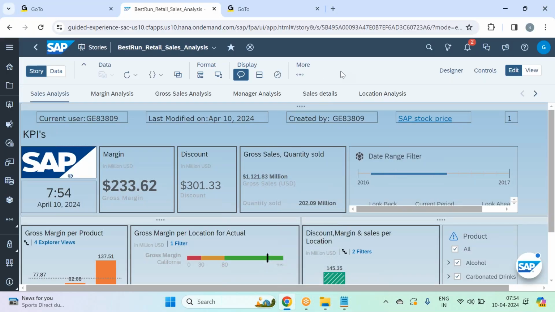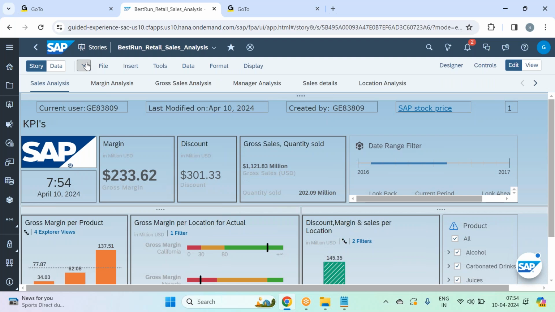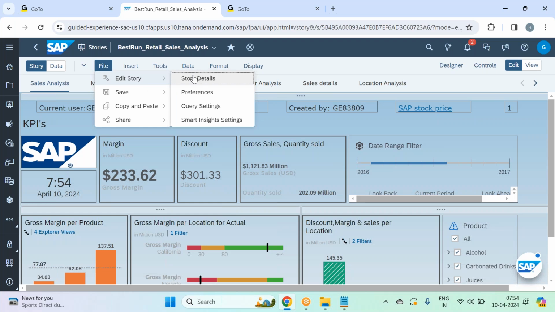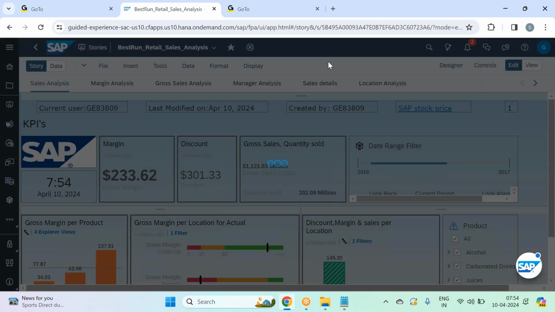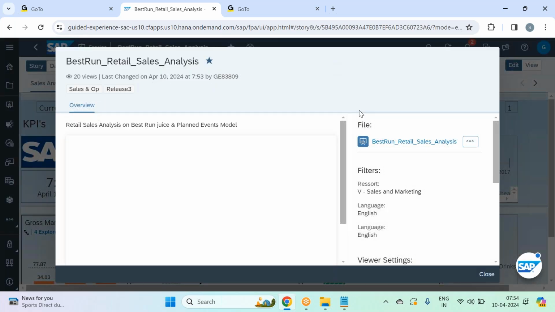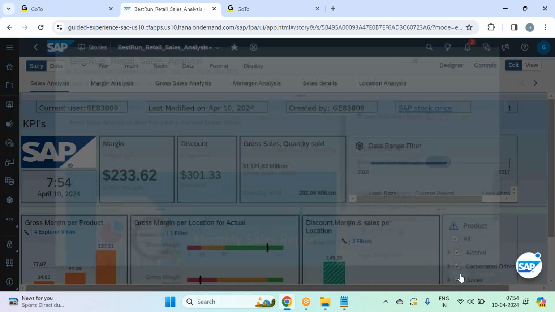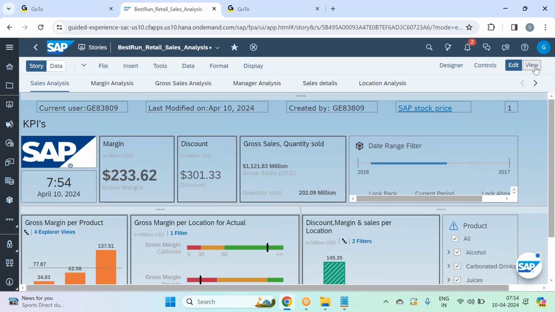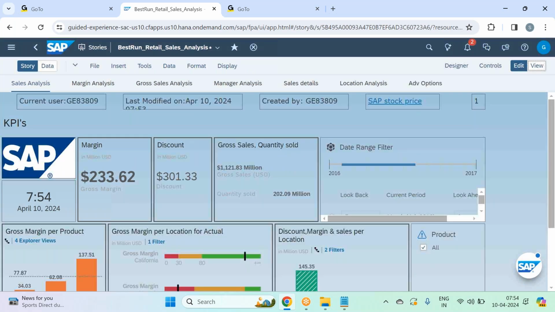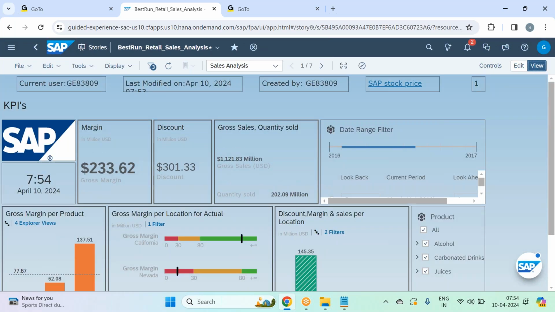By default, we'll enable this Explorer. We enable the Explorer whenever we create a widget. In most of the stories, Explorer is enabled. Okay. You see, in the story details also, guys. So user has an option when he's opening the story, by default open the story in story view mode. If I say by default open story in explorer mode, if I say save it, go to view mode. Sorry, I didn't save my story yet.